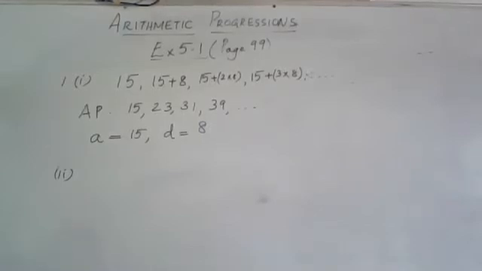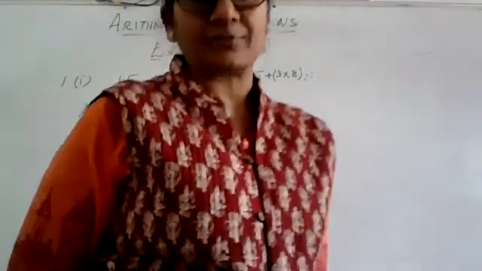So every time the amount of air removed is 1/4 of what is remaining. So how will this go on? Can you represent this as an AP? There is no number to start with.